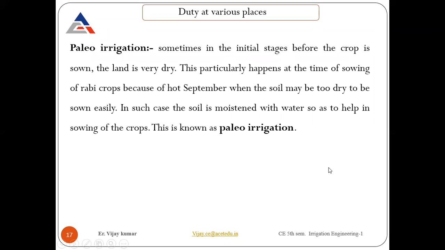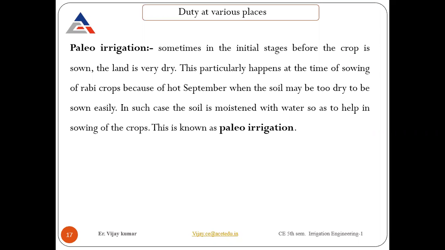Flow irrigation. Sometimes in the initial stage, before the crop is sown, the land is very dry. Obviously, at that time we are not going to supply water to the land. This particularly happens at the time of sowing of Rabi crops. Like nowadays, in the September time, we are going to sow the rice.